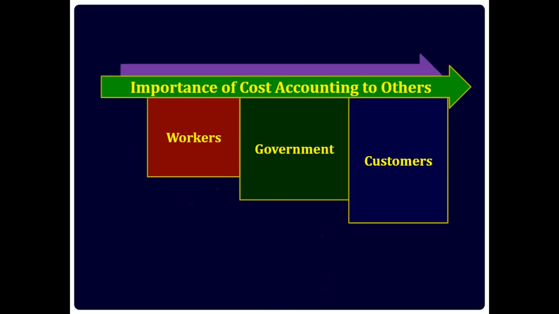Importance of cost accounting to others. The other stakeholders mentioned here are workers, government, customers. Workers. One of the biggest uses of cost accounting is that it helps us calculate efficiency. This will help the company come up with an incentive scheme for workers who show efficiency in their work, and thus they will be awarded accordingly. It is also an incentive for workers with lower efficiency to do better.